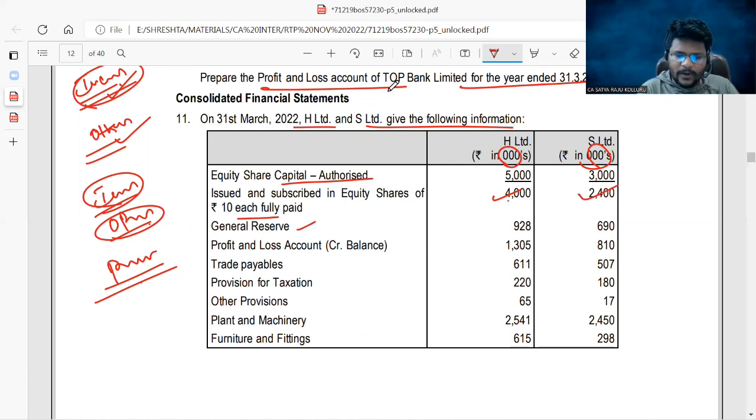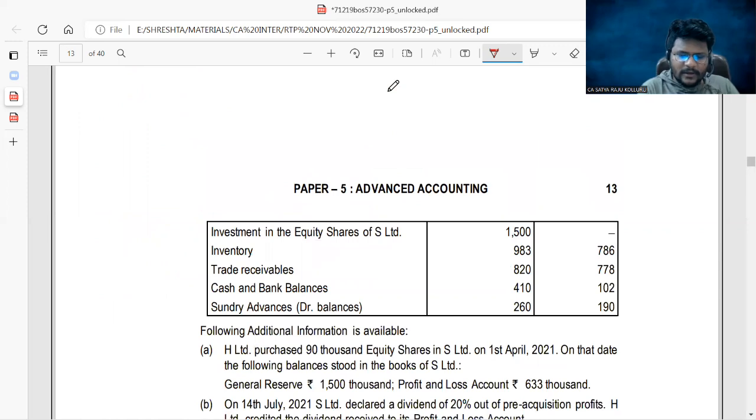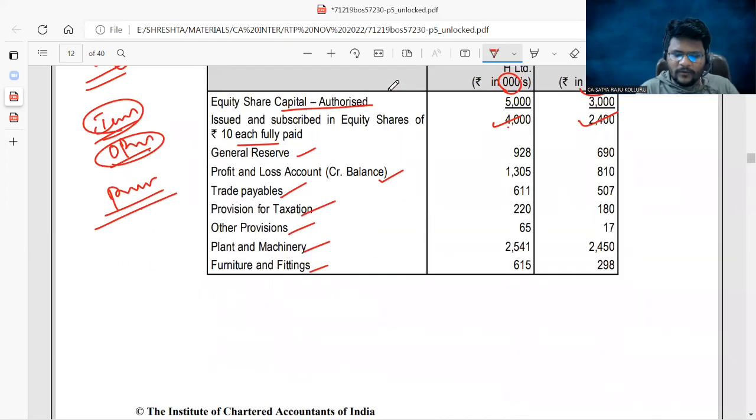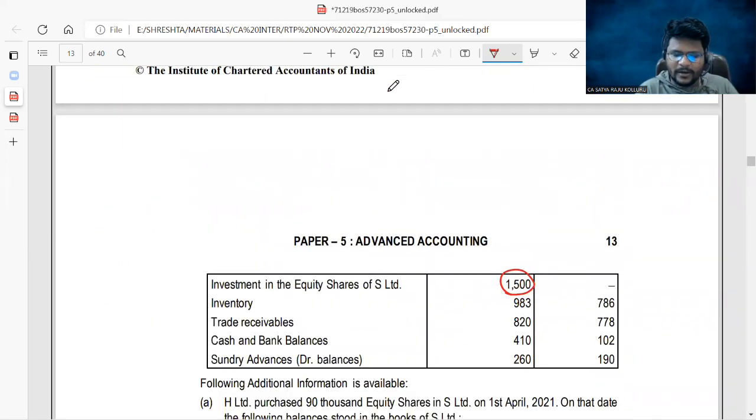General ledger given. P&L account credit balance is there. Trade payable, provision for taxation, other provisions, plant and machinery, furniture and fittings. Investment in equity shares of S Limited, given at total 15 lakhs. 15 lakhs worth of equity shares are held by H Limited in S Limited. Inventory given, trade receivables, cash and bank, sundry advances.